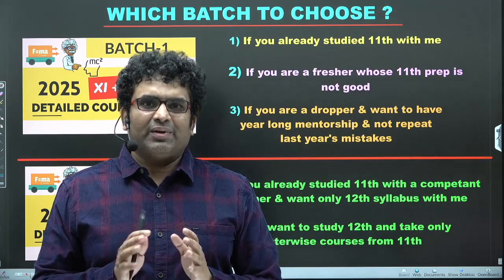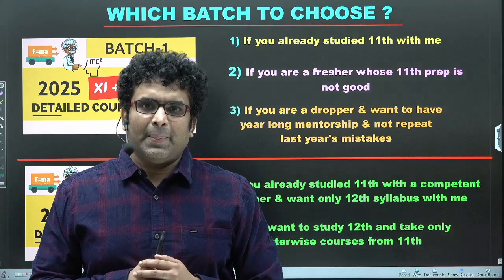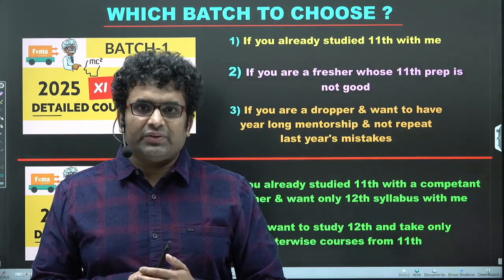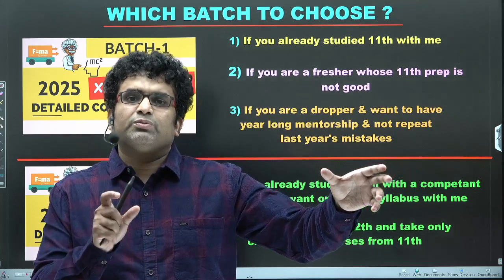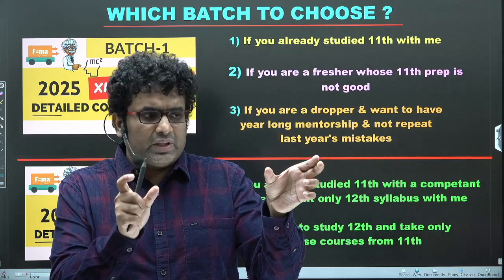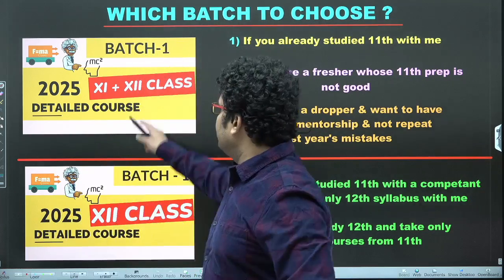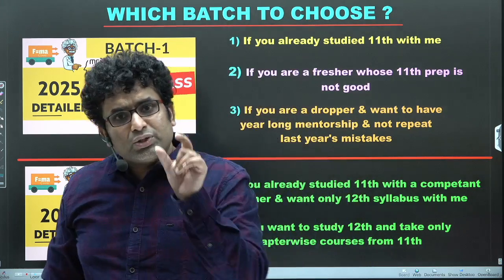The confidence I have in my content is this: you take a chapter, you study for some time, and you suddenly realize, sir is good, I have to study the full course. You need not pay for the entire full course. The chapter-wise course value would be refunded to you. The chapter you have taken is a subset of a course, so that subset amount gets refunded. Just like how I refund people who have taken 11th when they take 11th plus 12th, that applies to chapters also.